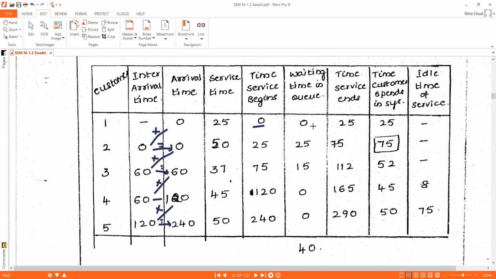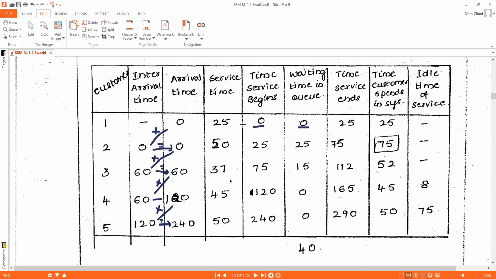Did he wait in the queue for the server to execute his job? No. He arrived at simulation clock time 0, and immediately the server started serving his job. So he didn't wait in the queue. So it is 0.